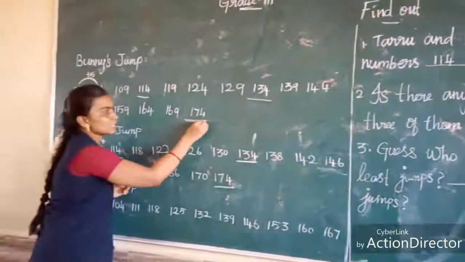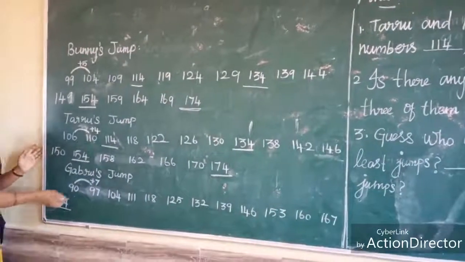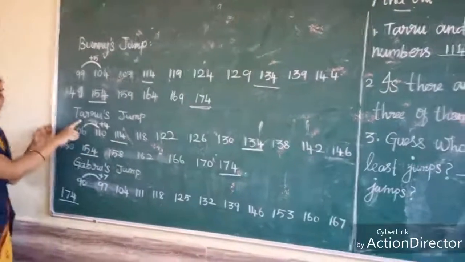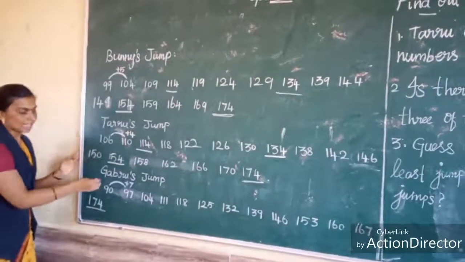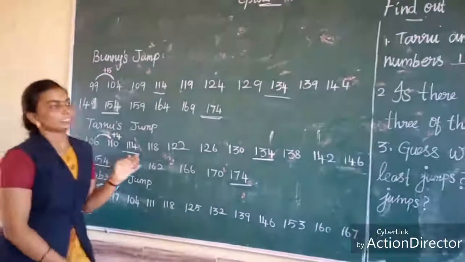Look at the last number of each animal. See, Bunny also jumps on 174. Taru also jumps on 174. At last, Gabru also jumps on 174.